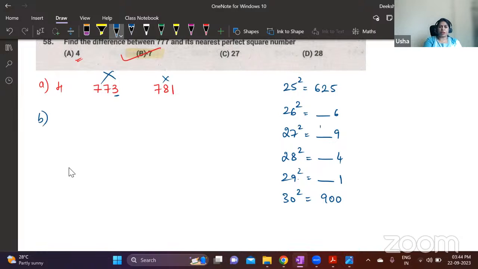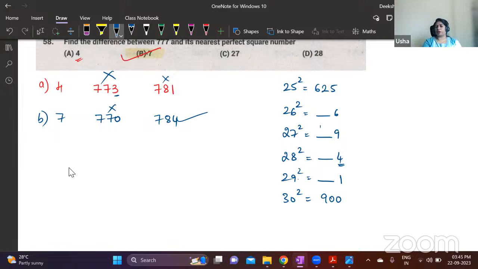Now take option B. If 7 is the answer, 777 minus 7 is 770. 777 plus 7 is 784. Now ending with 0 is not there. 784, is it a square number? You can check. That is, 4 is there here. So just find out directly what is 28 square. And if you are getting that as 784, then this is your correct answer.